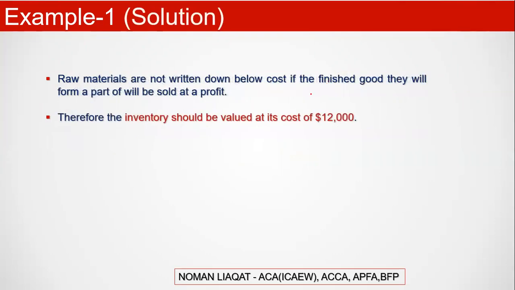So that is your answer. Raw materials are not written down below cost. If they are finished goods, they will be sold at a profit. So inventory should be valued at a cost of $12,000. That was the rule that we studied a few slides ago.